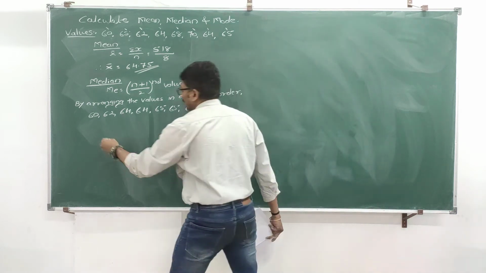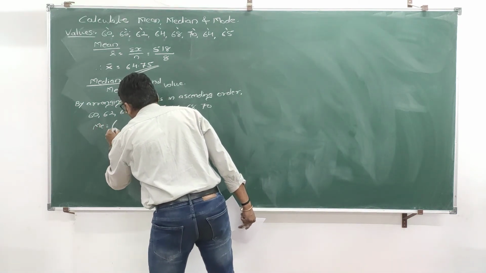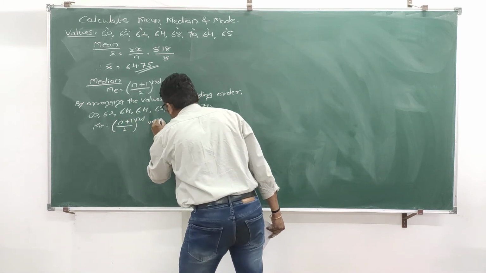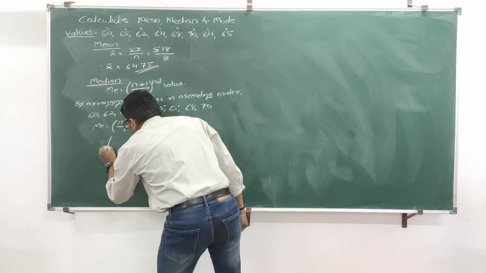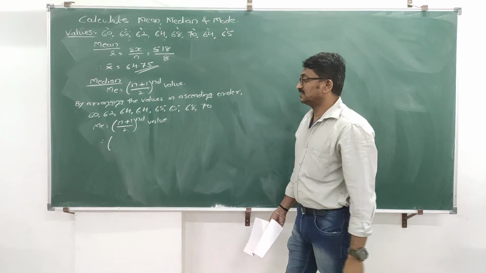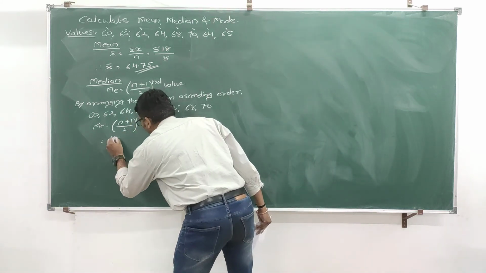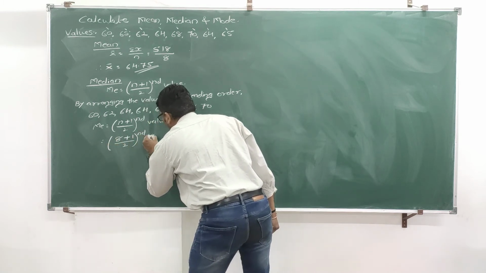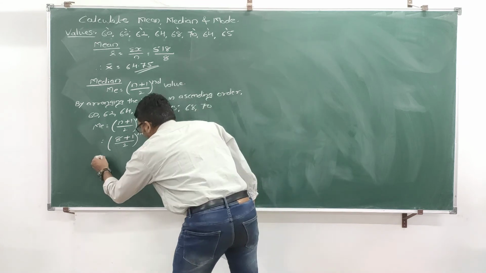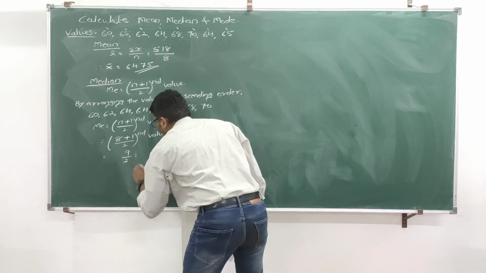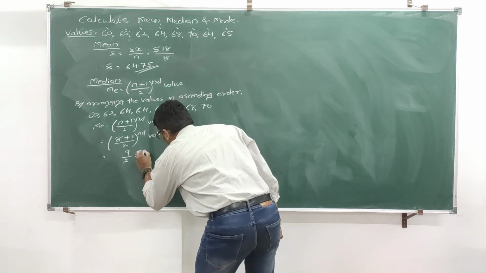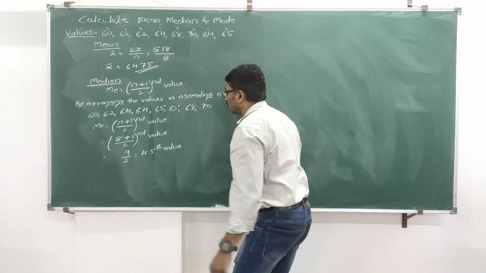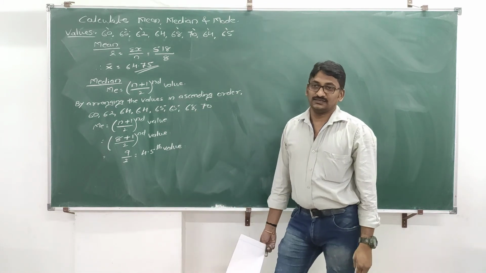Now apply the formula. That is median is equal to small n plus 1 divided by 2. Now what is small n? Small n is number of observations. As you know, there are how many observations? 8 observations. So 8 plus 1 divided by 2, which is equal to 9 divided by 2. The value comes to 4.5. Now there is a problem.